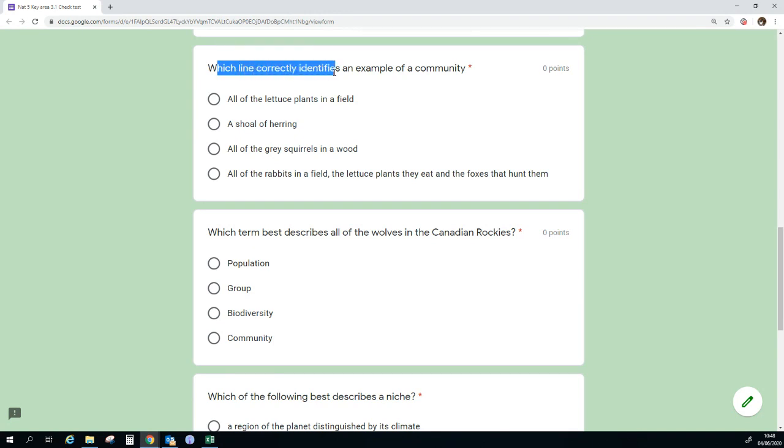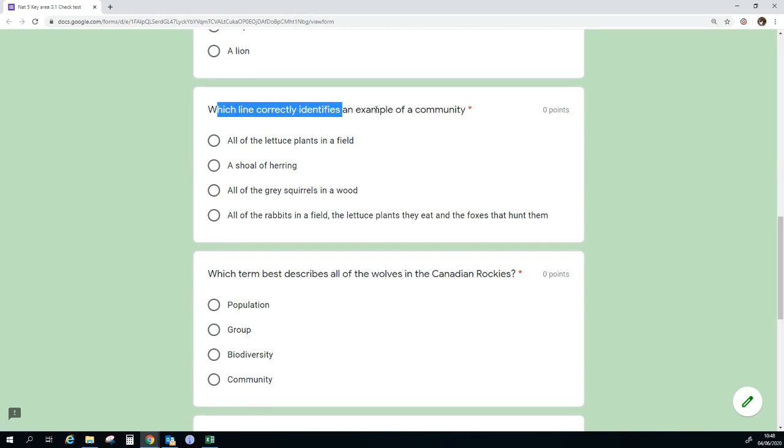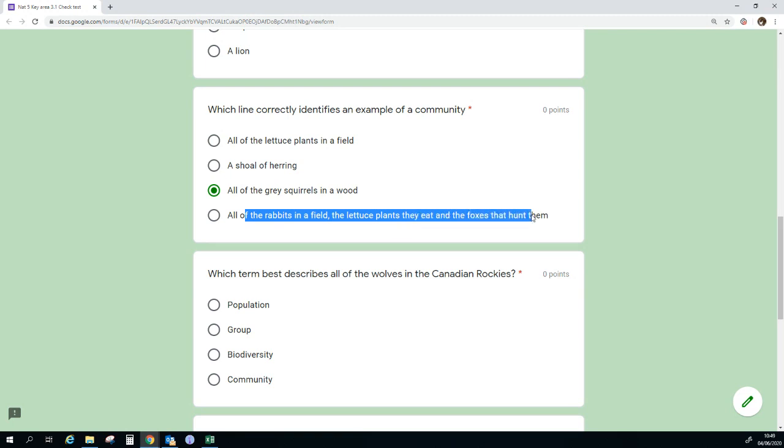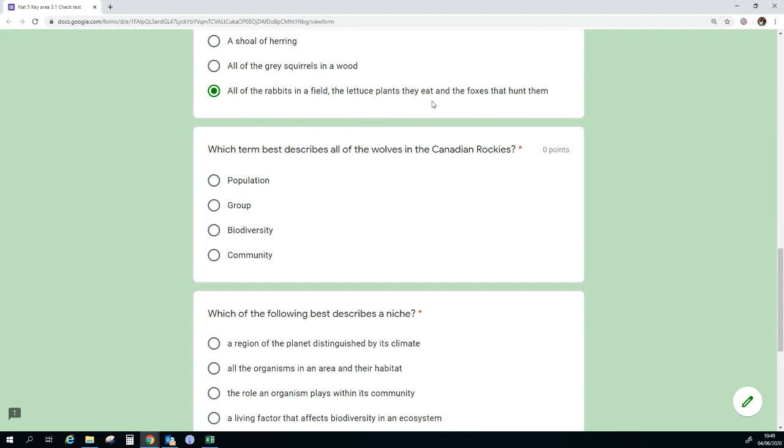Which line correctly identifies an example of a community? So we've said before, community is all the populations in an ecosystem. So all the lettuce in a field? Well, no, because I would expect that there are other populations. That's a population, basically. A shoal of herring? Well, no, again, that's one species. All of the grey squirrels in a wood? Again, it's getting quite frustrating. These are all just one species. All of the rabbits, lettuce, this is looking better. Plants that rabbits eat, and all of the foxes that hunt them. That looks a bit more like a community to me because it's got multiple different populations and some of the interactions. It's got the niches for some of them.